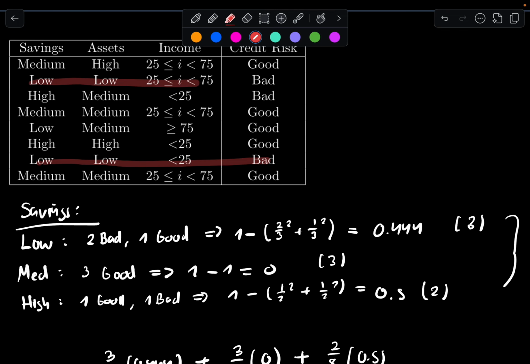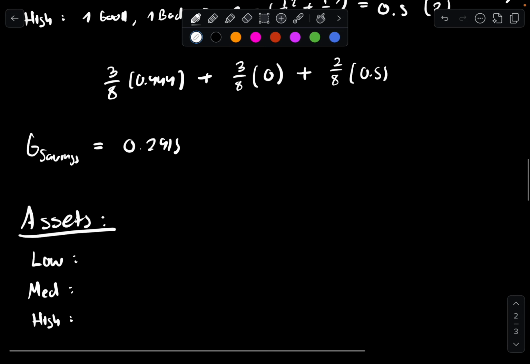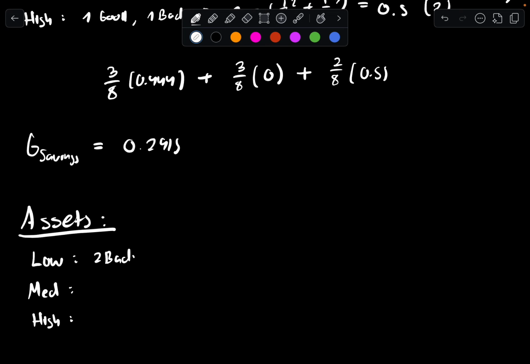There's no more low, so we have two bads. That's effectively pretty bad. So in this case, it's going to be 1 minus (2 over 2) squared. 2 over 2 squared is going to be 1, so 0. So that's going to be 0 for two entries.